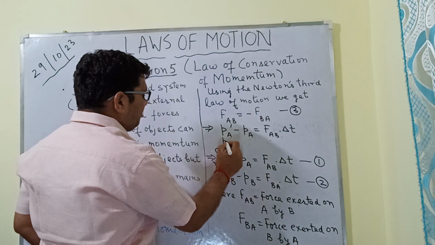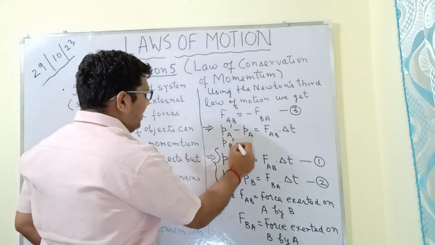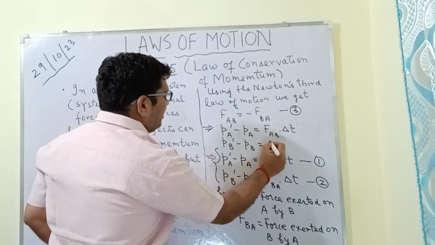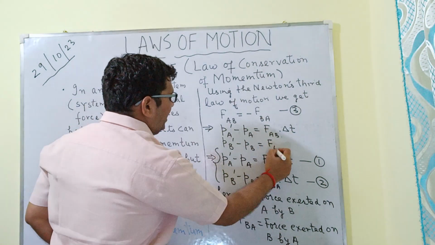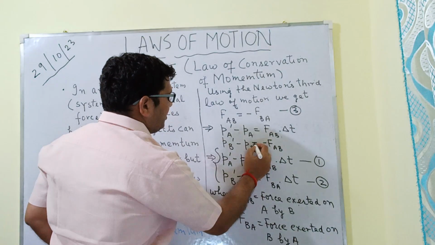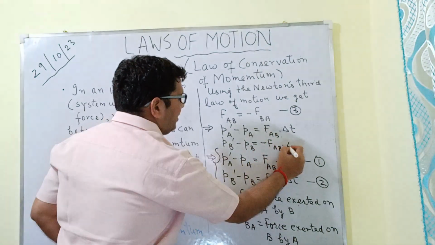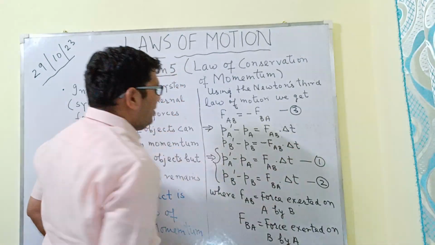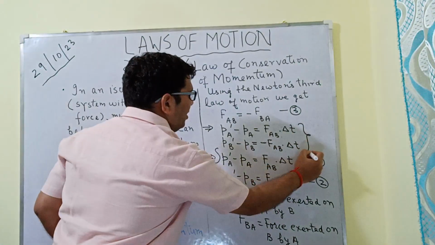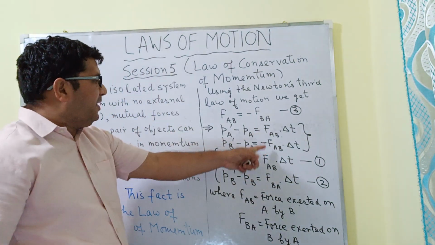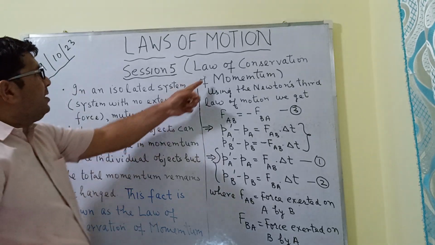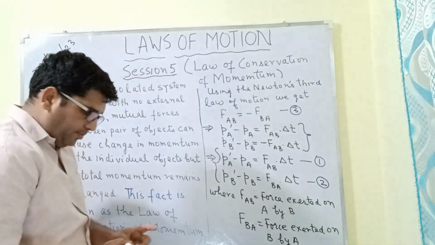So I will get PB dash minus PB is equal to FAB माइनस यहाँ पे हो जाएगा, ये आपका माइनस हो जाएगा इनटू डेल्टा टी. ठीक है? Now I will be using these two equations in order to derive the law of conservation of momentum.